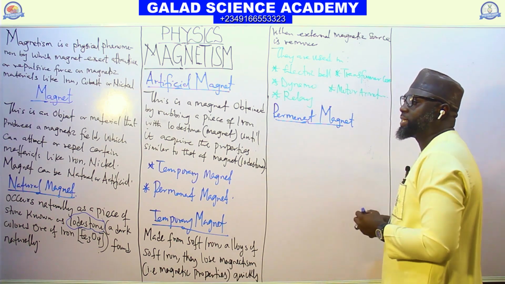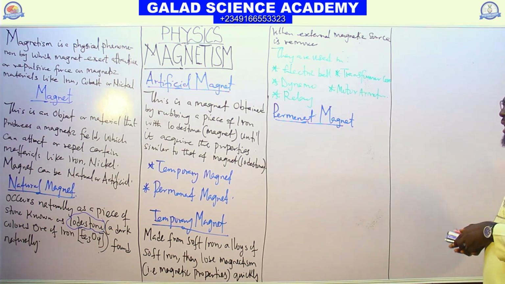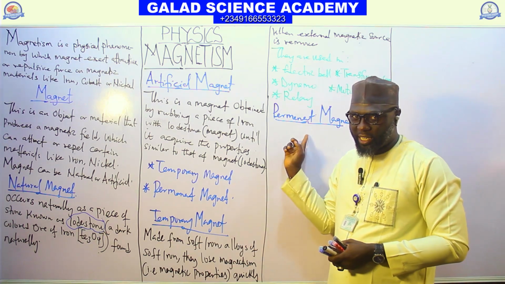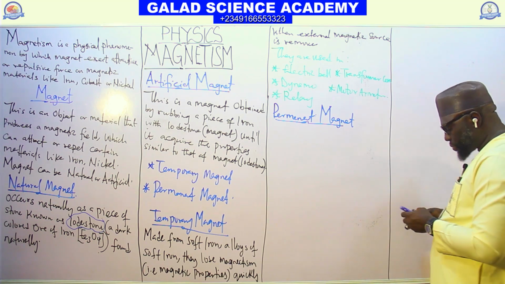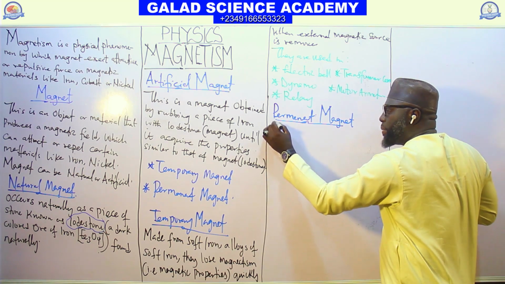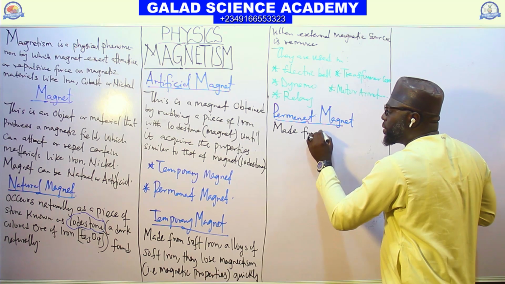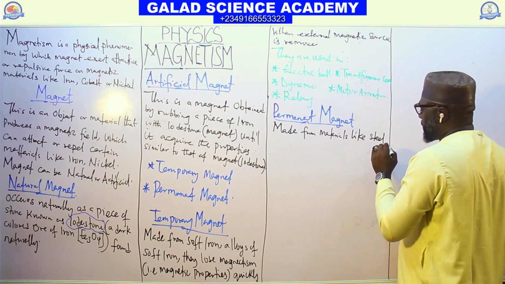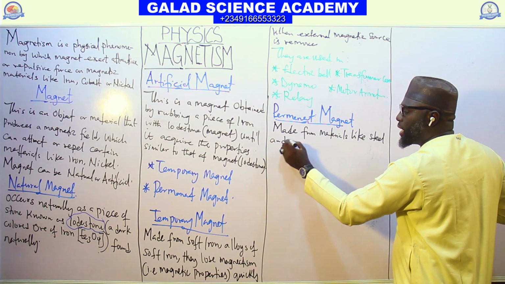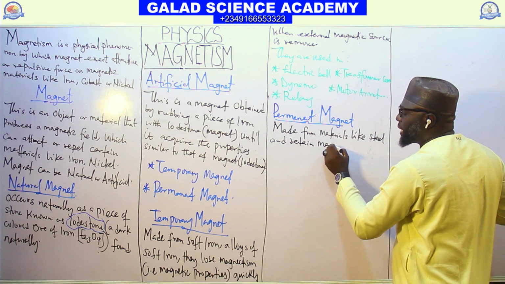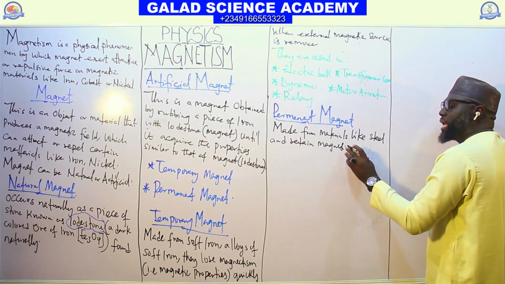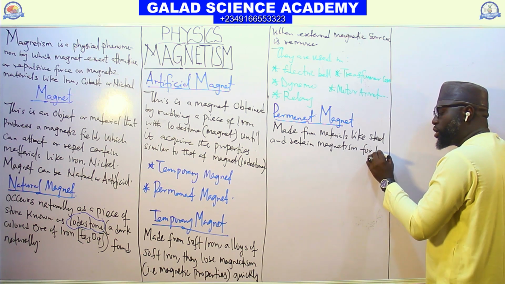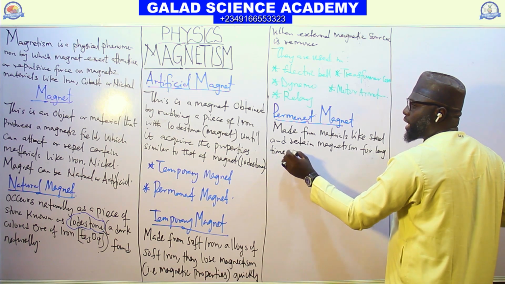So the permanent magnets are made from a material like steel, and retain the magnetism, which is magnetic property, for a long time.